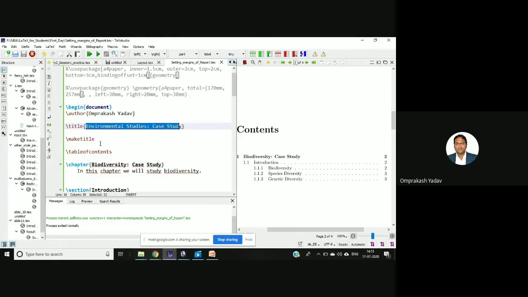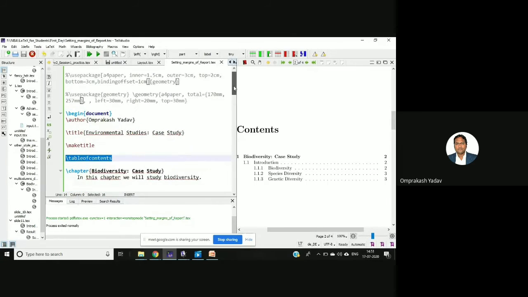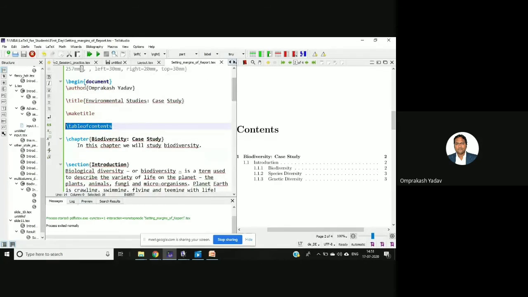I am getting this because I've written this command, table of contents. By author we will get the author name, by title we will get the title. If you mention table of contents, it will automatically prepare the table of contents.